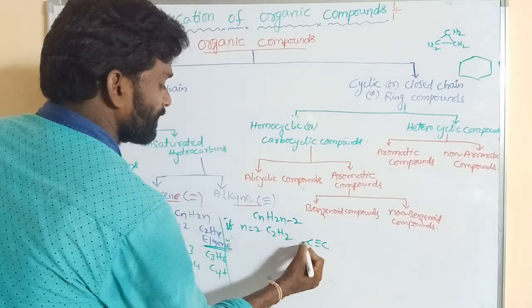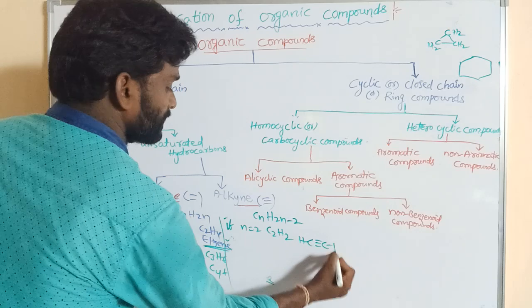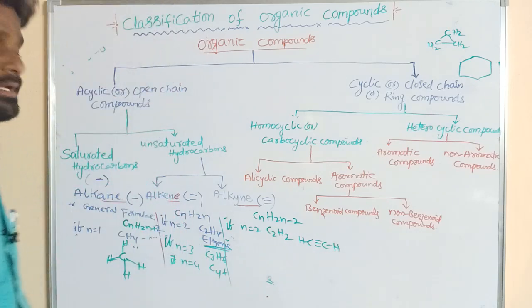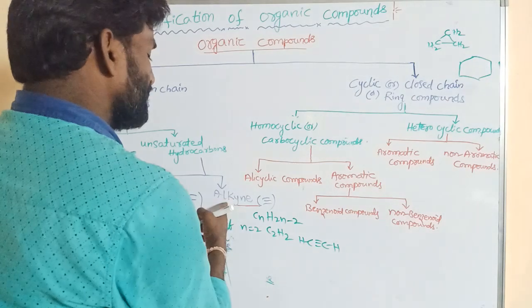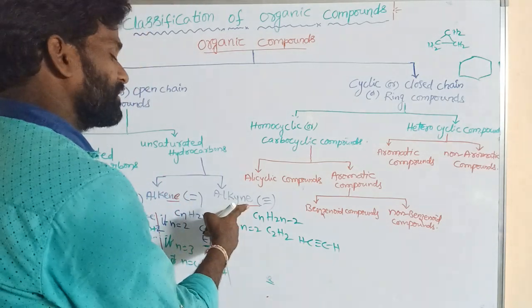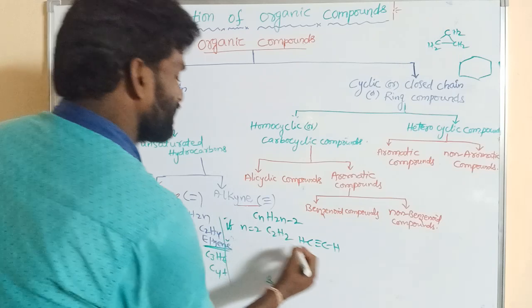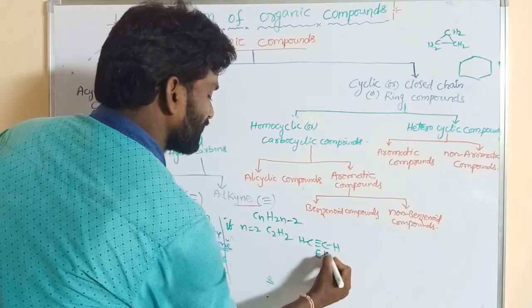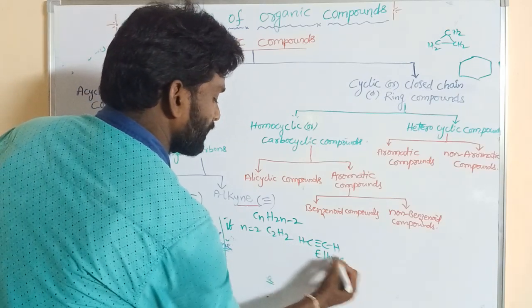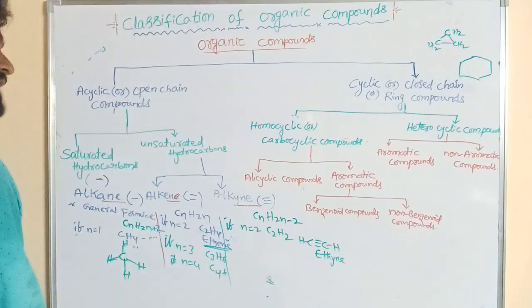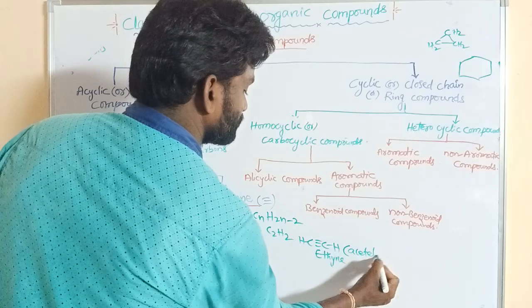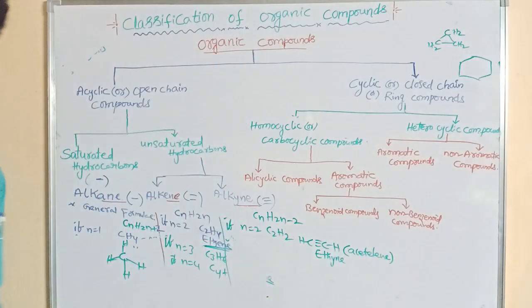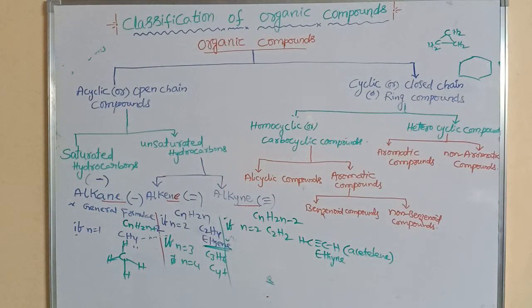So 3 bonds are used and the remaining 1 bond is with hydrogen. What is its name? Ethyne, and its common name is acetylene.